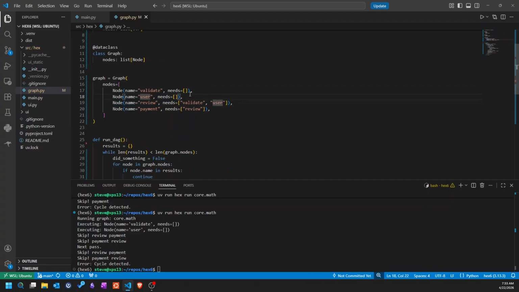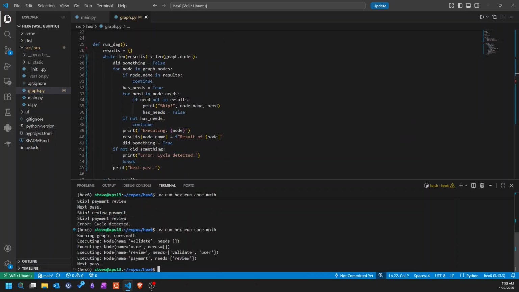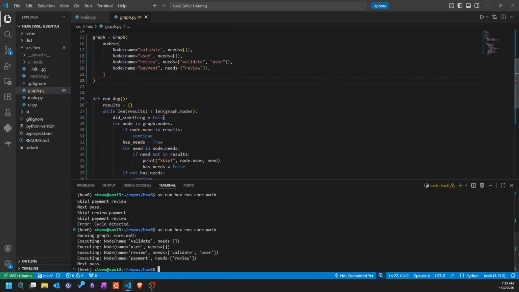So we have validate and user with no needs, and then we have review, which needs validate and user, and then we have payment, which needs review. So these, if you execute them in order, look something like this. So they all run in order, which is perfect.